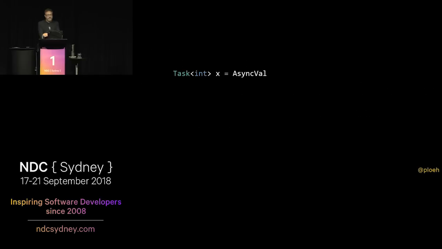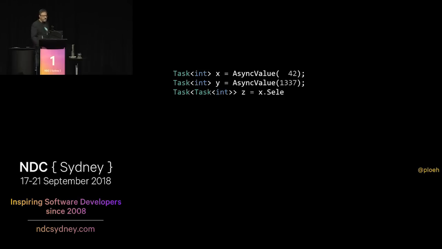So let's look at another example. Let's look at Task. Can tasks be nested? Let's say we have a Task of int, x, and another Task of int, y, and we want to add them together. Obviously we can use the async and await syntax in C#, but what if we wanted to project them and use this new select method that we've written? We could say x.select, and that gives us the number inside of x, so we can project over that. But then if we also want to get the number inside of y, we have to await that. So we have to write an asynchronous lambda expression here.